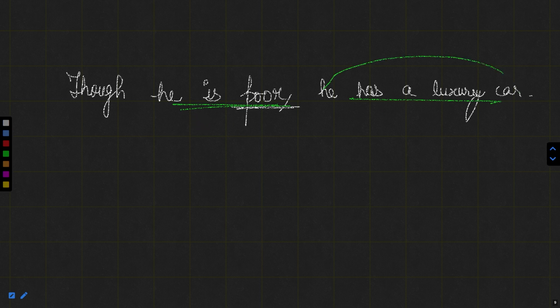It means this statement completely negates this statement, that he cannot be poor. Or maybe possible, there is some twist, because we all know that a poor person cannot afford a luxury car, but he is affording it. It means there is something twist in this line. So here we are negating a particular statement.